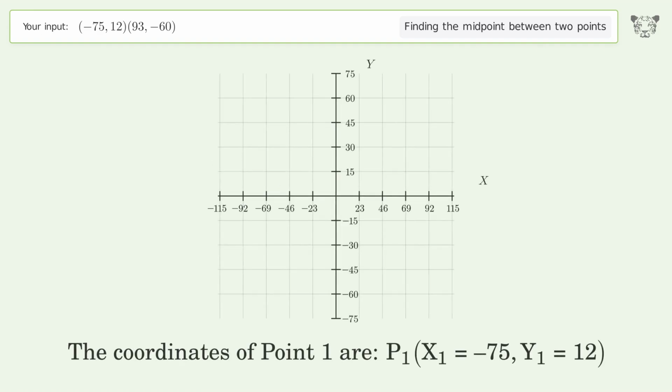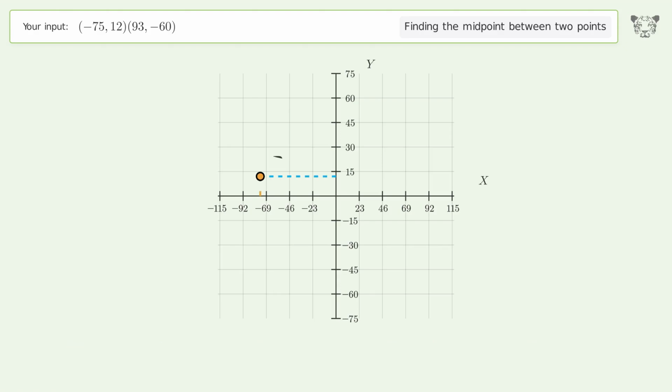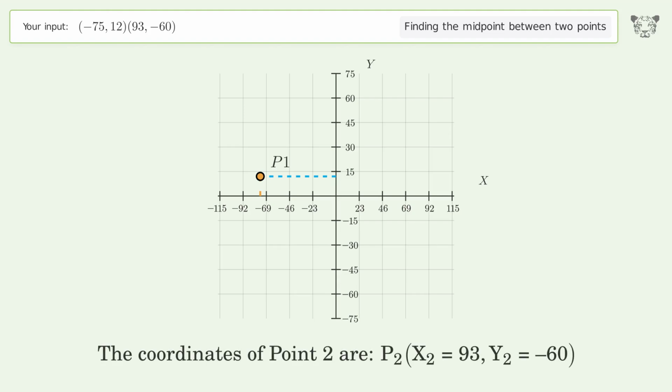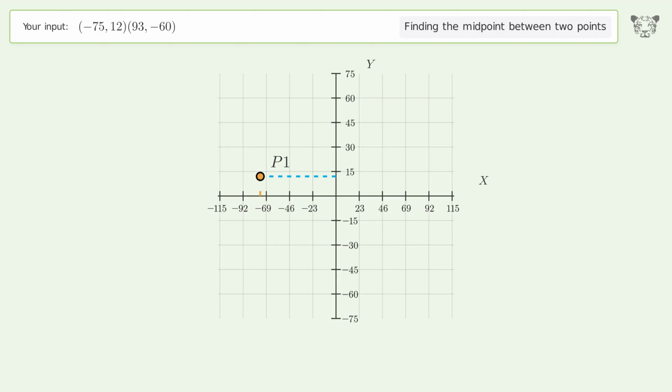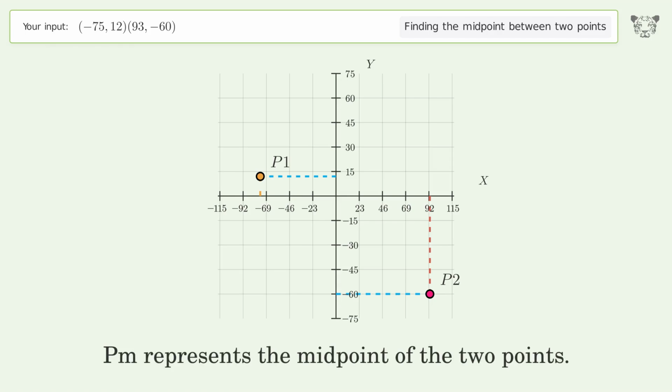The coordinates of point 1 are x1 equals -75, y1 equals 12. The coordinates of point 2 are x2 equals 93, y2 equals -60. PM represents the midpoint of the 2 points.